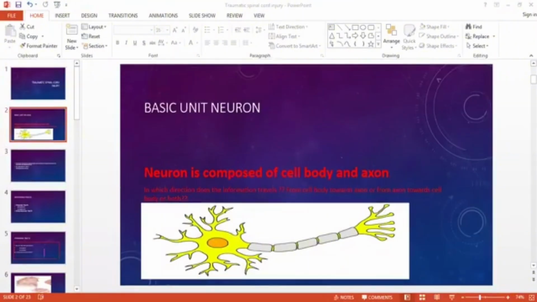All the tracts that are carrying information from the brain towards the spinal cord are called descending tracts, and they will have their cell bodies in the brain. And all those tracts that are carrying information from the periphery towards the brain, or you may say from the spinal cord towards the brain, will have their cell bodies within the spinal cord. So this is the basic thing we need to know. Primarily there are two types of tracts, descending tracts and ascending tracts. We are going to discuss descending tracts today.